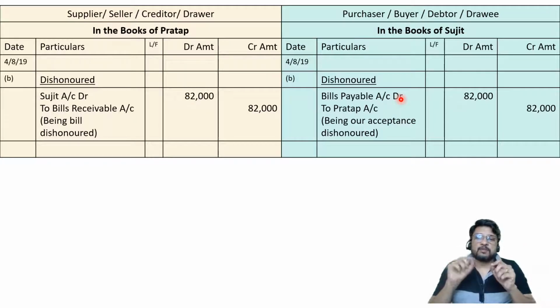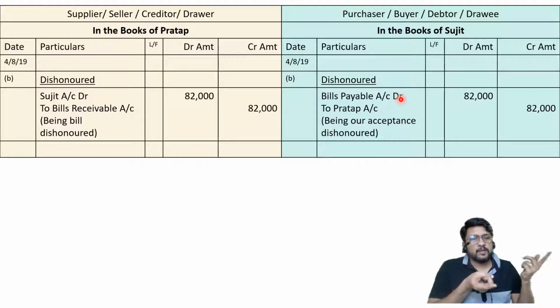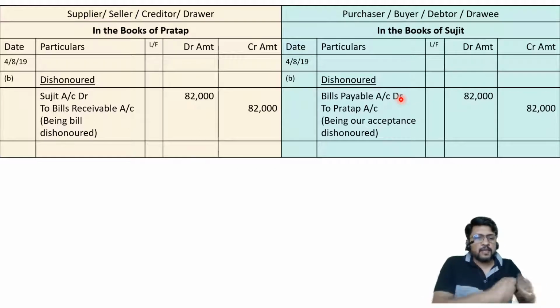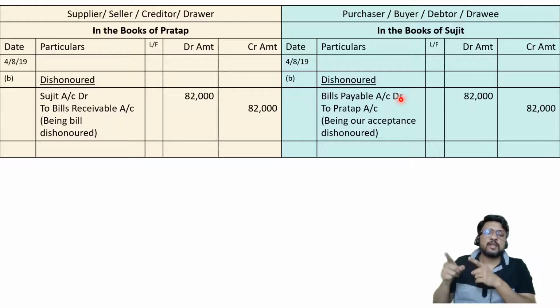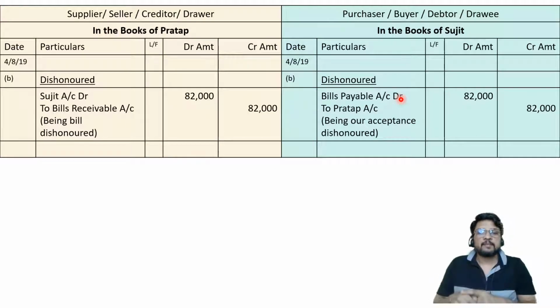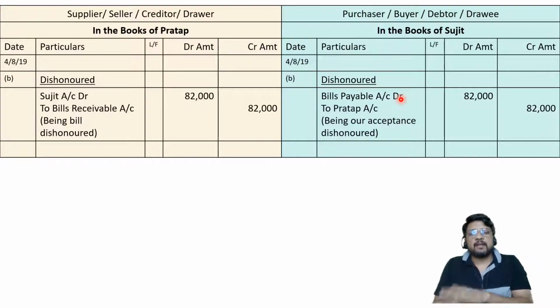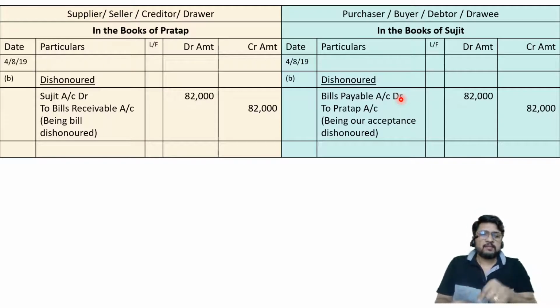So, most important now, situation C: the bill is dishonored by Sujit and Pratap is angry. He is not directly going back to the house. He is not tearing off the bill, but he is a cool-headed man. Although he is angry, he is cool-headed. He knows how to handle such a situation under the Negotiable Instruments Act. So he goes to a government authorized office, called a notary public, and asks the notary public to note down this event that Sujit did not pay.